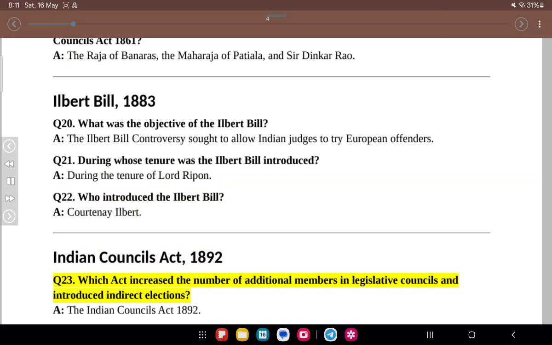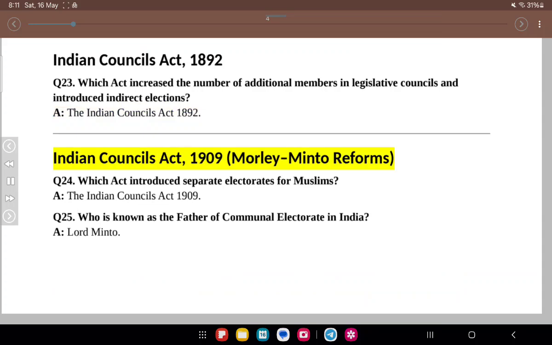Indian Councils Act, 1892. Q23. Which act increased the number of additional members in legislative councils and introduced indirect elections? A. The Indian Councils Act, 1892. Indian Councils Act, 1909, Morley-Minto reforms. Q24. Which act introduced separate electorates for Muslims? A. The Indian Councils Act, 1909.